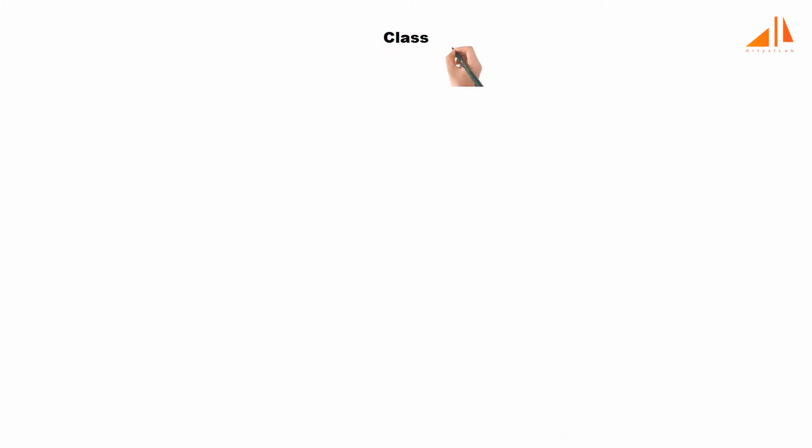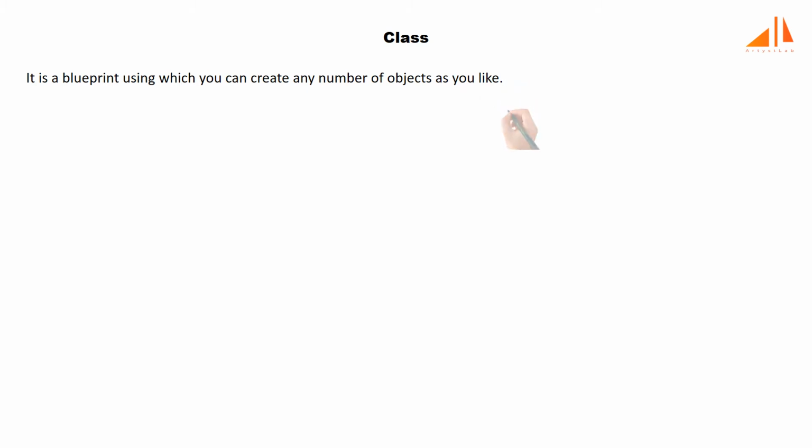Now after objects, let's come to class. A class is actually a collection of objects. It is a blueprint using which you can create any number of objects as you like. Technically, an object is an instance of a class. Let's understand it with the previous example of the car.